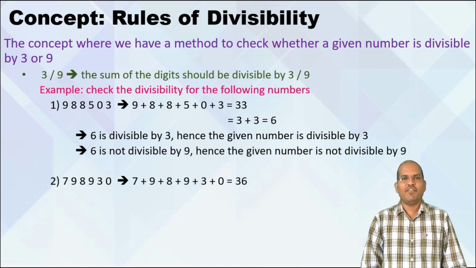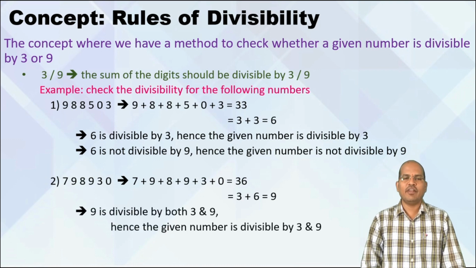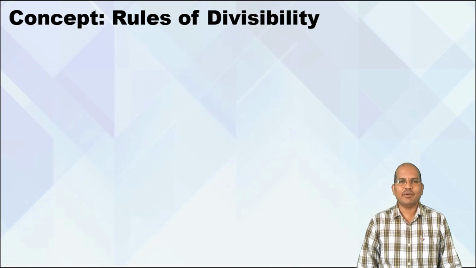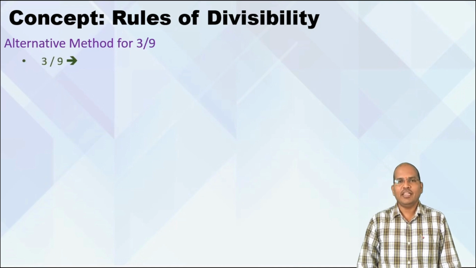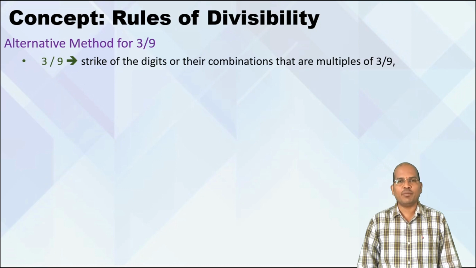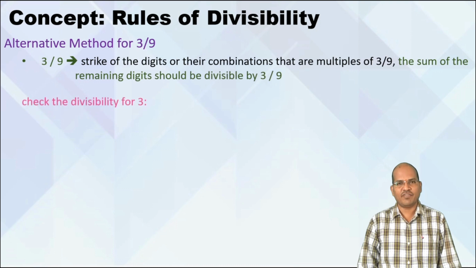Now going ahead, if the number is 798930, we add the digits, we get 36. Can we again add it? We get 9. Now 9 by 3 is possible, 9 by 9 is also possible. Hence the given number is divisible by both 3 as well as by 9. Do we have any other method to check for 3 or 9? Yes, we have it, and that is called the alternative method. In the method we have seen, we add the digits to get the sum. But now instead of adding the digits, we remove the digits which are multiples of 3 if it is for 3, and we remove the digits which are multiples of 9 if it is for 9.